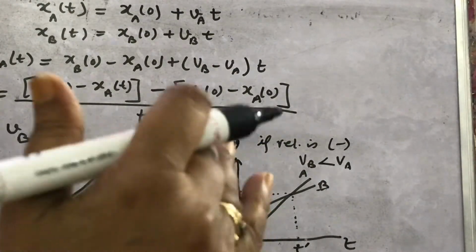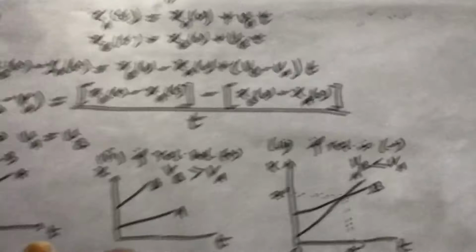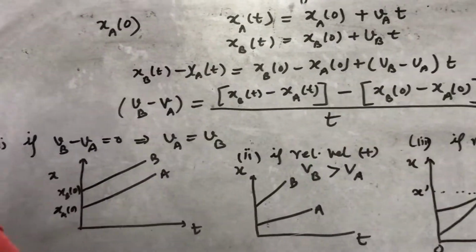What about objects moving in opposite directions? Then how will you plot the graph?